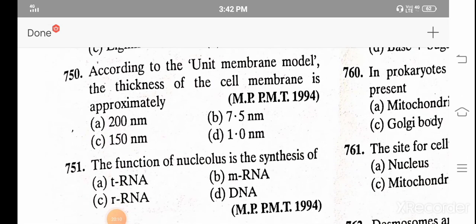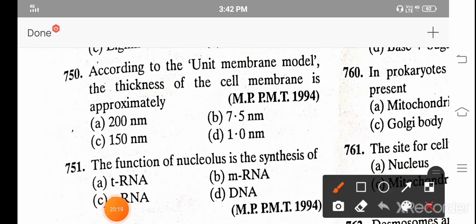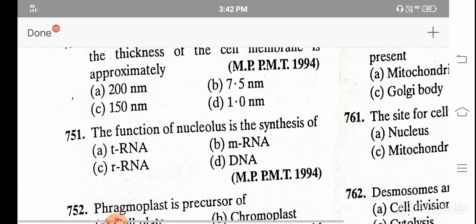According to the unit membrane model, the thickness of the cell membrane is approximately A. 200 nm, B. 7.5 nm, C. 150 nm, and D. 1.0 nm. And the correct answer is 7.5 nm.